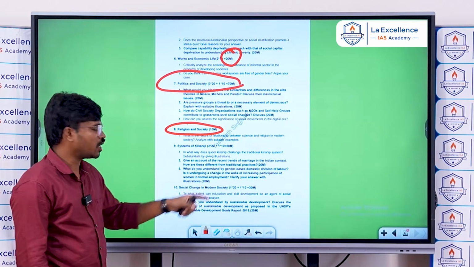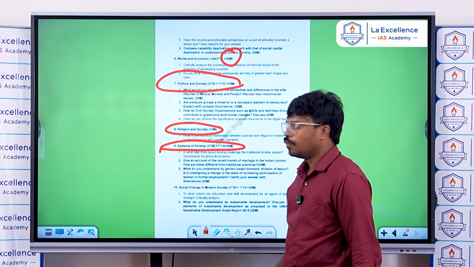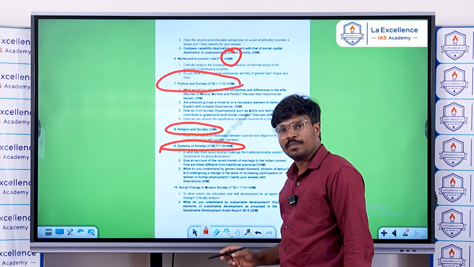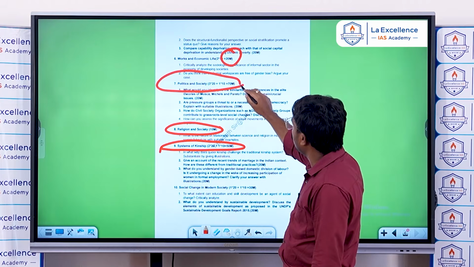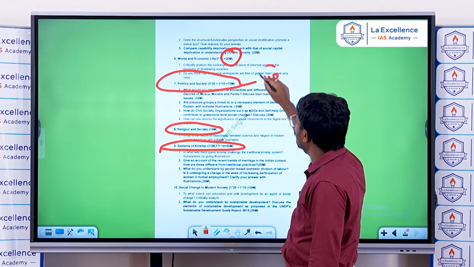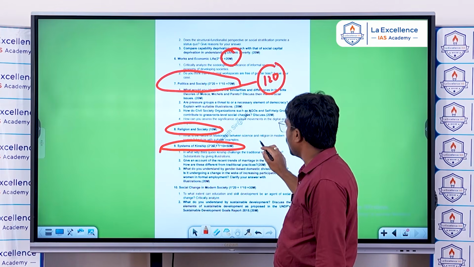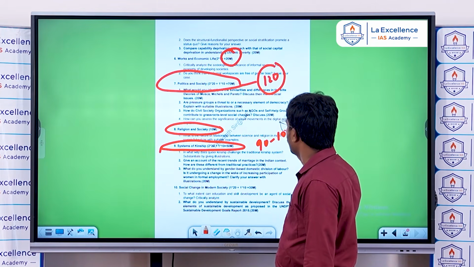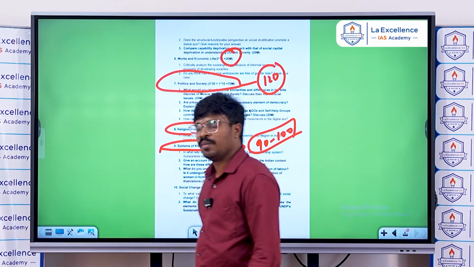This is also very important because systems of kinship is there in both paper 1 and paper 2. Politics and society is also there in both paper 1 and paper 2. Together, you get more than 120 marks from just politics and society. And from systems of kinship, you get around 90 to 100 marks from both papers. This is a very, very important observation you have to make.